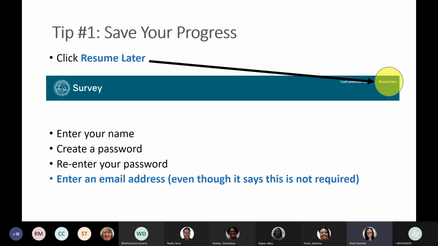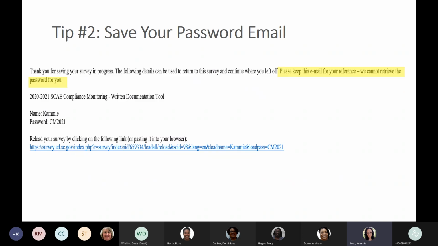It's going to ask you to create a password. And the most important thing, it says in orange that an email is not required. Please enter an email address. If you go to the next slide, you want to enter an email address, because then it's going to send you an email with your name and password. These passwords, if you forget them, they cannot be retrieved, and you may have to start all over.